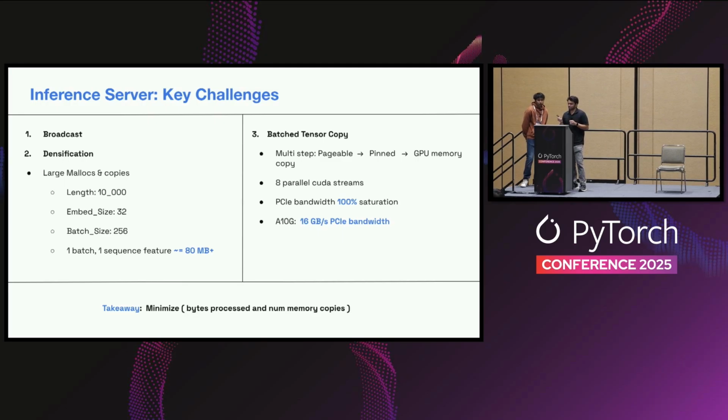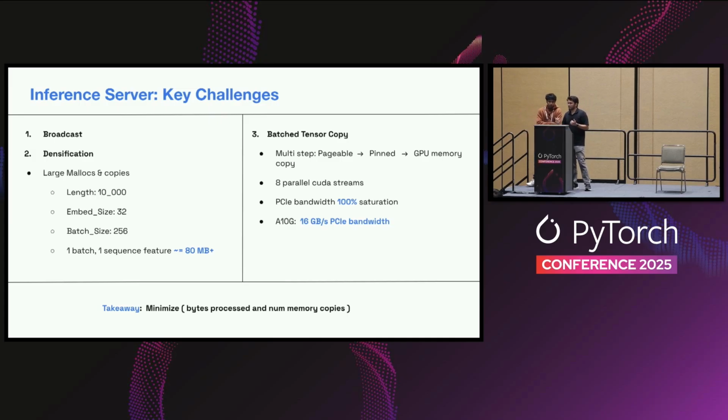The second thing is also related to systems, in the sense that when you are trying to perform inference, you're trying to batch multiple different items that you're trying to rank together. And once you have this batched tensor for all the features that you need for your ranking model, you need to do this multi-step copy. The most expensive part that we found for our use cases was this multi-staged copy from pageable memory to pinned memory and then into the GPU memory.